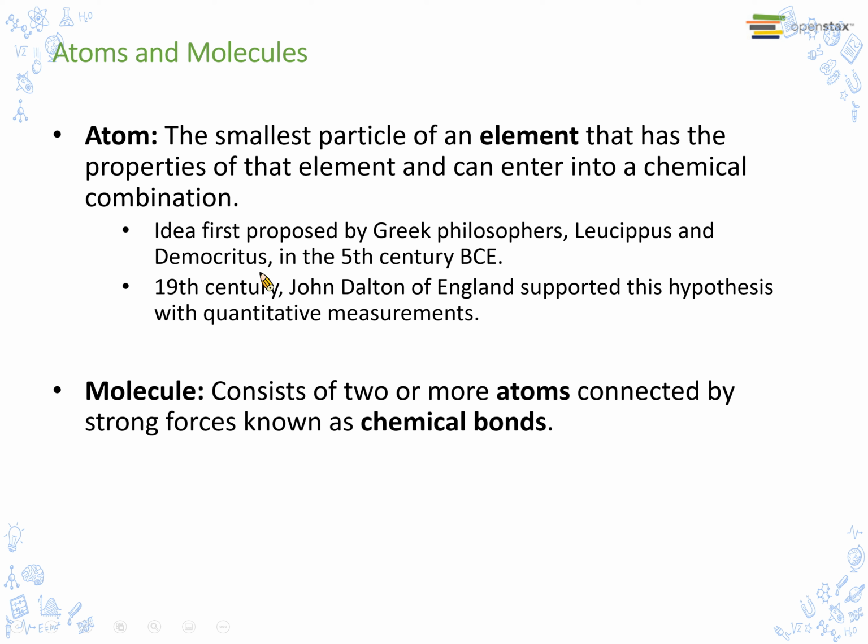In the 19th century, John Dalton of England supported this hypothesis with quantitative measurements. Molecules: what is a molecule? A molecule consists of two or more atoms connected by strong forces known as chemical bonds.